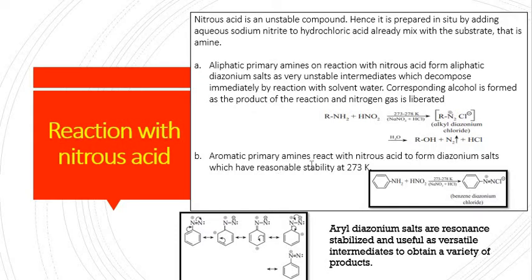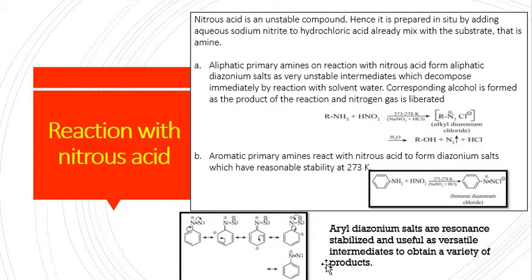When aromatic primary amines react with nitrous acid, they used to form diazonium salt, and this reaction used to be carried out by the reaction of aniline and nitrous acid produced in situ at 0 to 5 degrees Celsius, and after reaction benzene diazonium chloride used to be formed.